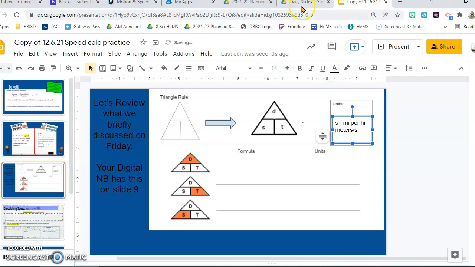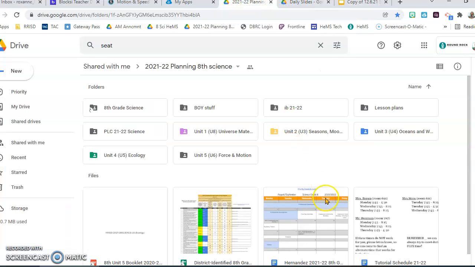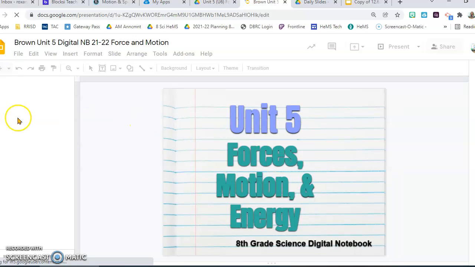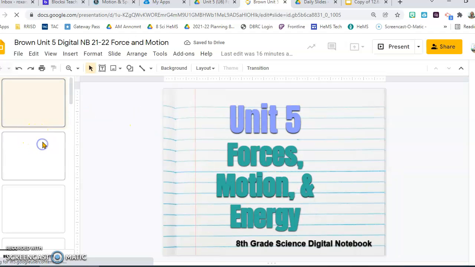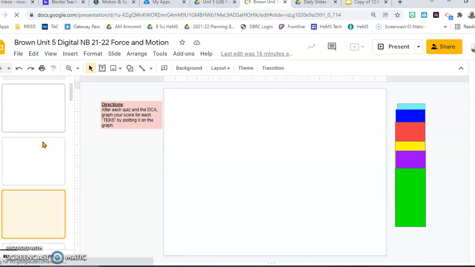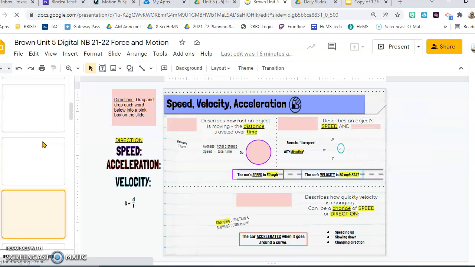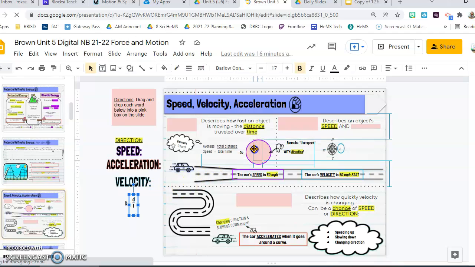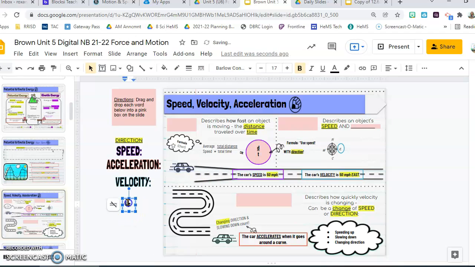Let's go back to our digital notebooks. I'm going to grab my digital notebook. And there's mine. It looks just like yours. And if you're at all stuck, come back to us here. All the stuff we talked about is right here. So you guys moved a lot of this. So when this is completed, this goes here. Drag this over.